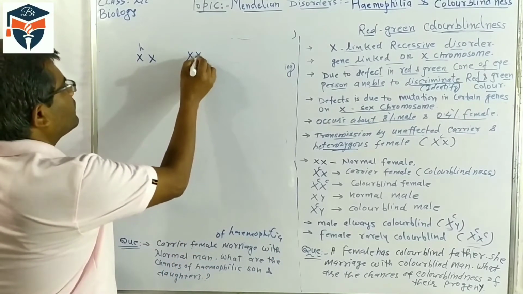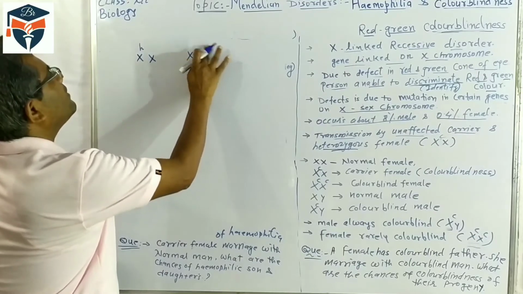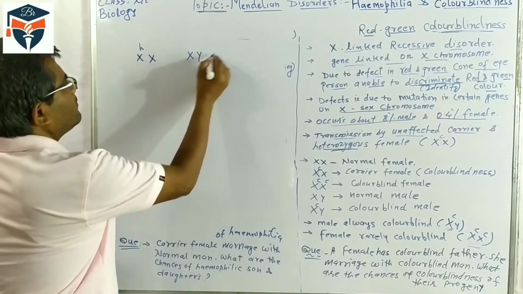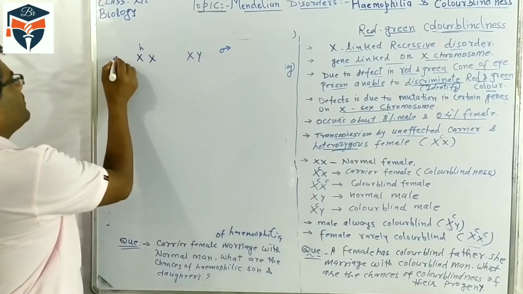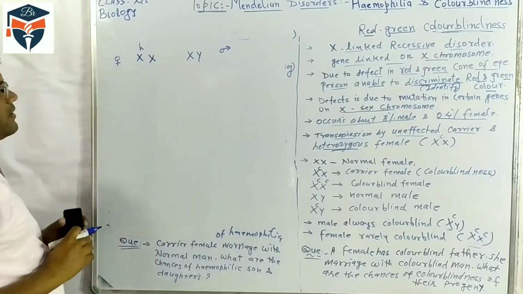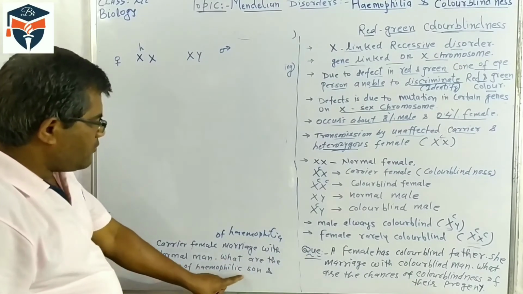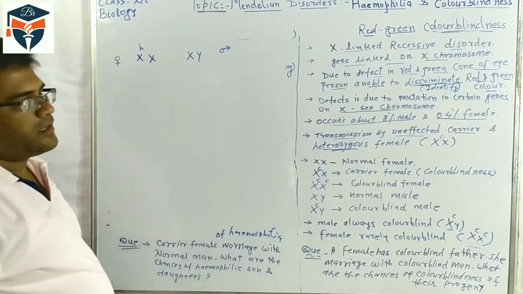The male is normal, and the female is a hemophilic carrier. Then what are the chances of a hemophilic son and daughter?